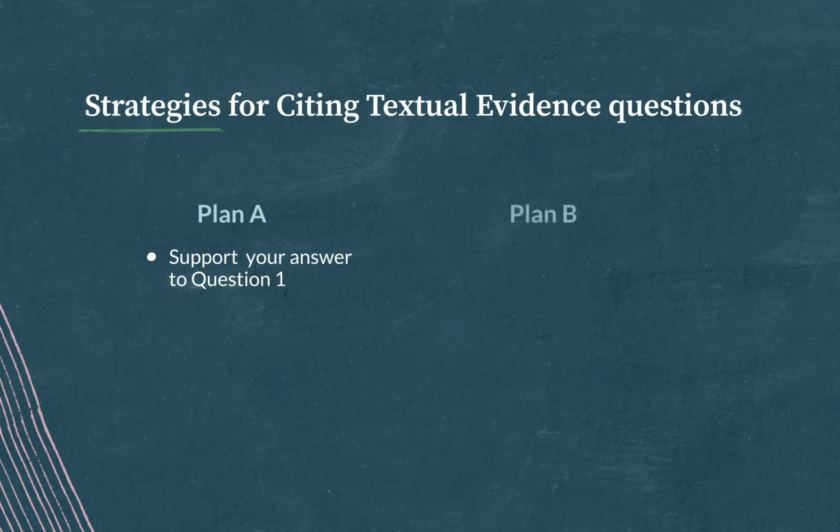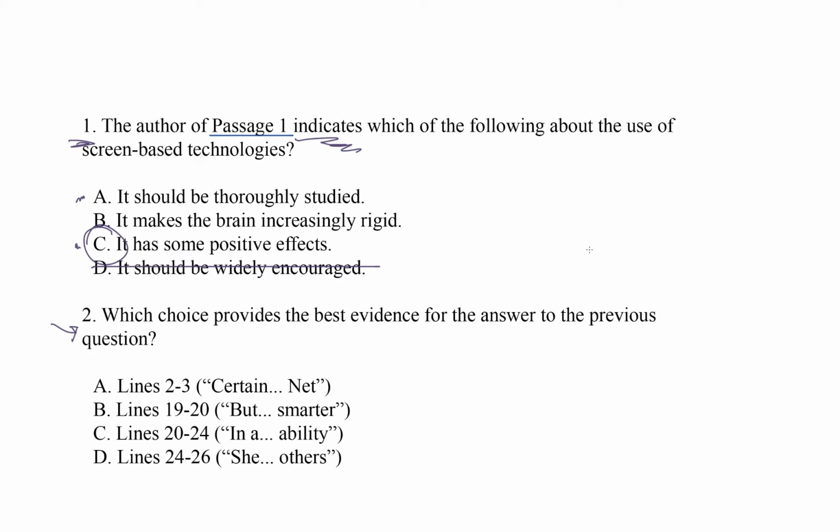And plan B is test the choices. If I'm not sure of my answer to the first question, I can use the choices in the second question to help figure out the answer to the first question. So I'll do them both. Here's plan A in action. All right, so when I did the first question, I figured out that the author said some good stuff about screen time in the first paragraph. Let's see if there's a choice that matches the evidence I found.